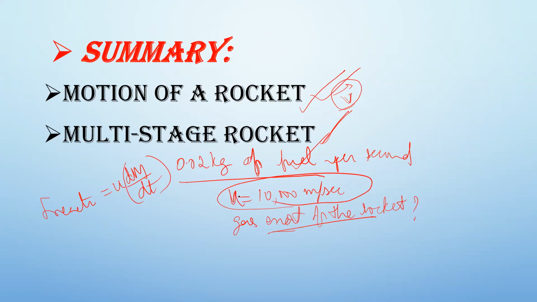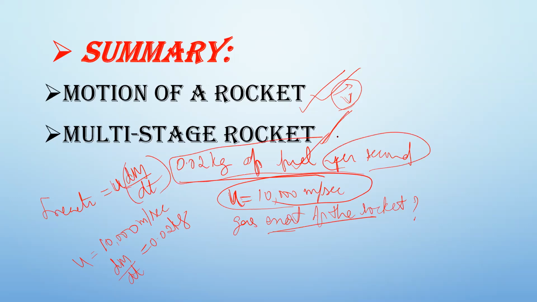You can write it as u or v, anything is okay. So u into dm by dt. We know u is 10,000 meter per second, and dm by dt is 0.02 kg of fuel per second.